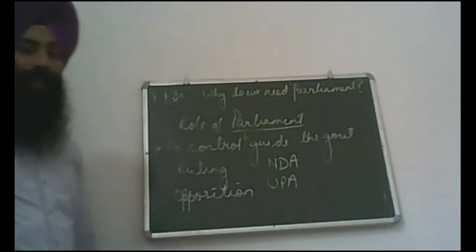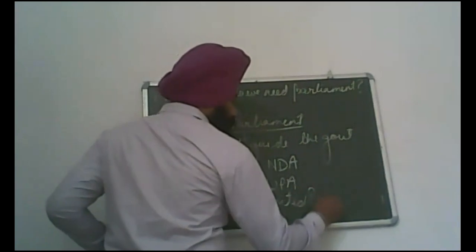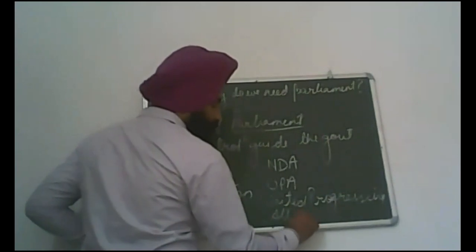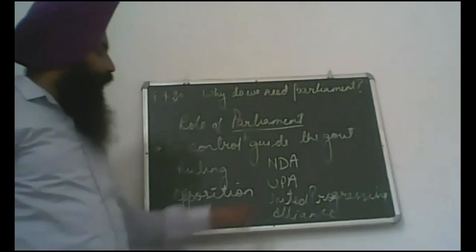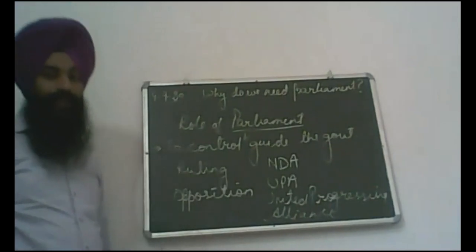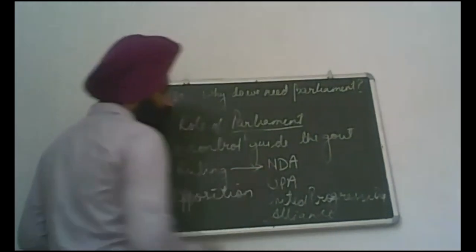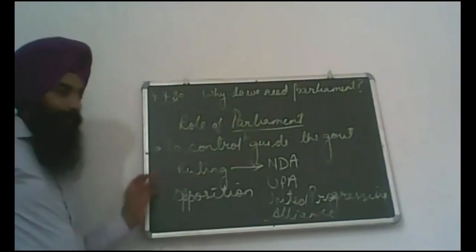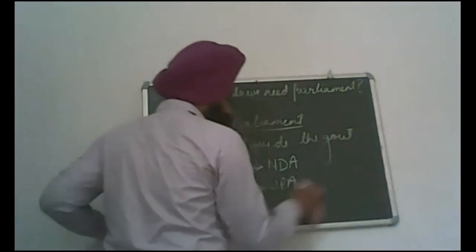UPA, United Progressive Alliance, we discussed earlier. Alliance means when parties collide with others, they make relations with others for the making of the government. The United Progressive Alliance is headed by the Indian National Congress. So presently in the center, in Lok Sabha, the NDA or BJP is the ruling party, and the role of opposition is played by the other parties.